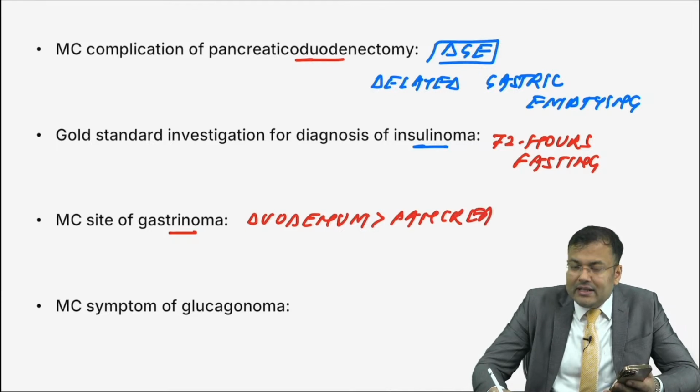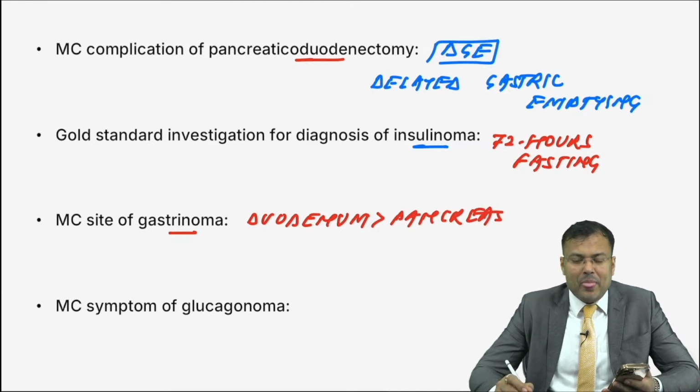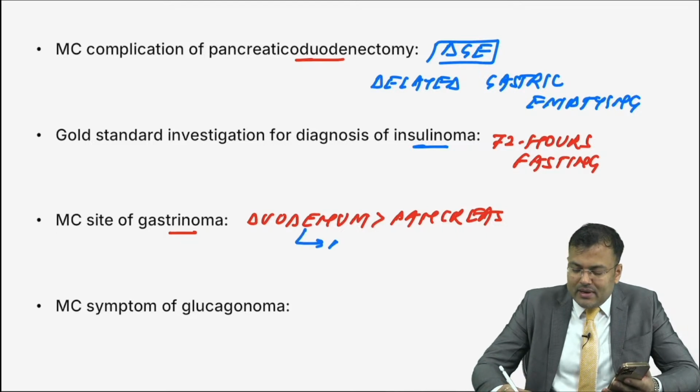Gastrinoma, most common site, guys. Which part of duodenum? Tell me. Easy question. Yes, obviously it is first part D1 followed by D2 followed by D3, and it is not seen in D4. So it is not seen in fourth part.